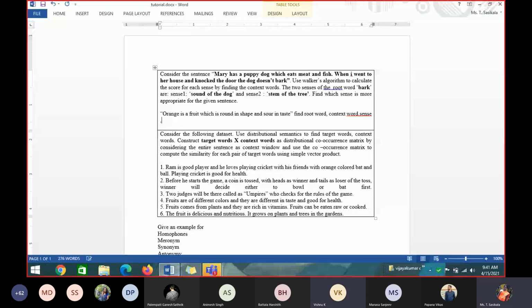Sense will be the root word. Calculate the score. You have to identify the root word. So this is a second question. I'll keep on adding the questions here, don't worry. First question, are you all able to make it out?